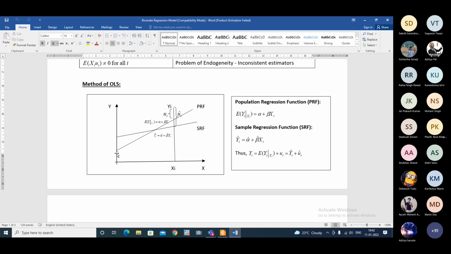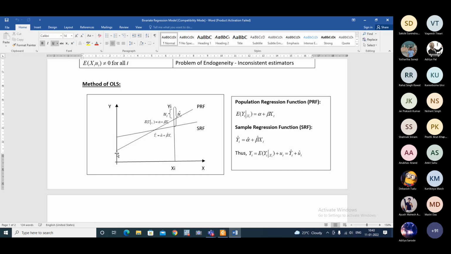Again, I'm repeating, our objective is to understand the relationship between y and x, and when we go for that, we need to estimate a model to get the values of the coefficients, that is alpha and beta. For the population, these alpha and beta are not known.